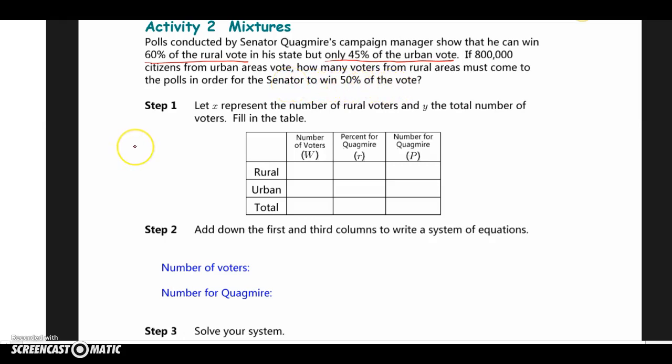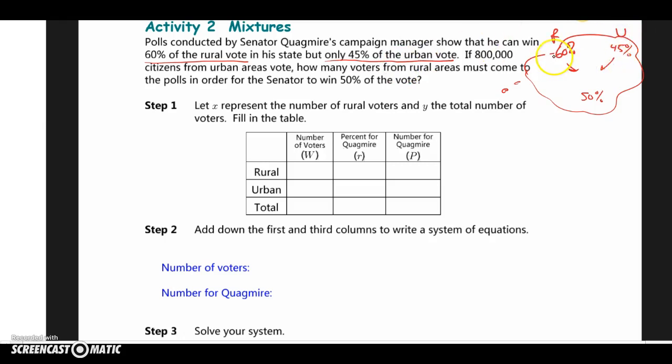Okay, so side note before we organize our thoughts the way they want us to fill the chart. He needs, I guess, 50% combined vote. And 60% come from R, let's call them R votes, and only 45% come from the urban or U votes.